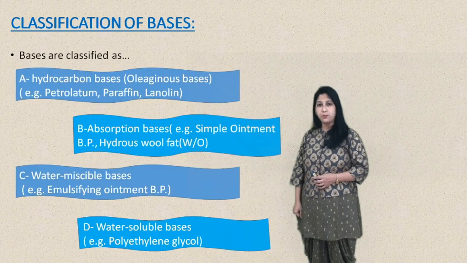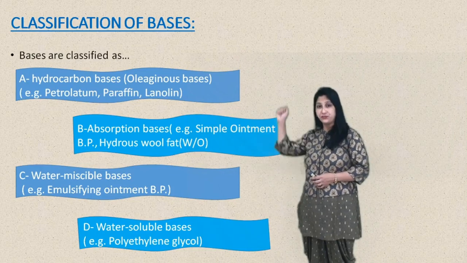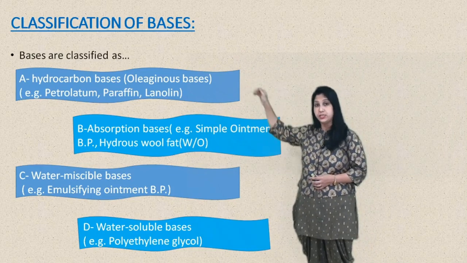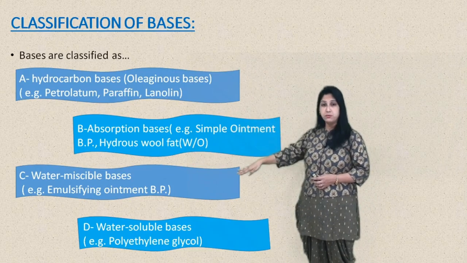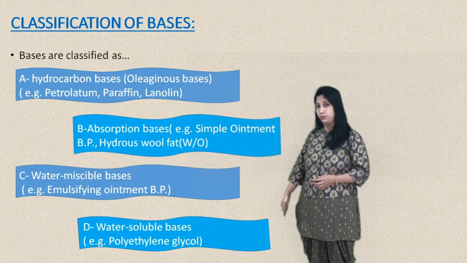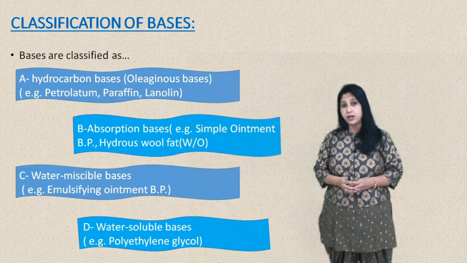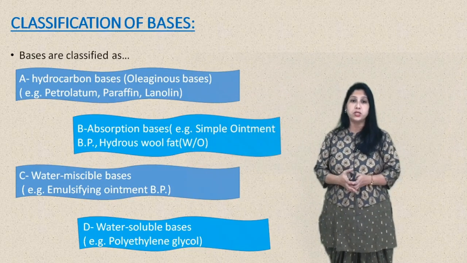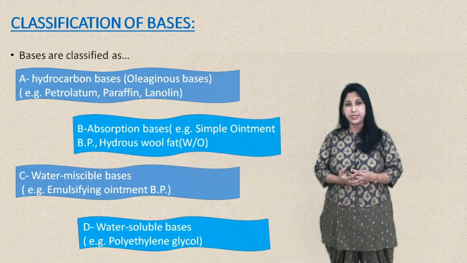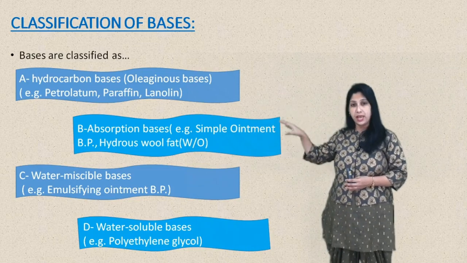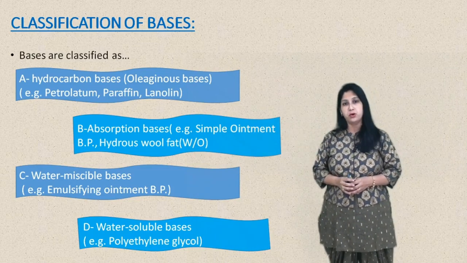So based on the properties, bases can be classified in four categories: hydrocarbon base or oleaginous base, absorption base, water miscible base, and water soluble base. All the bases have certain advantages and disadvantages, because we cannot find all the ideal properties in a single base. So depending on the requirement, the base can be selected by the formulation pharmacist.